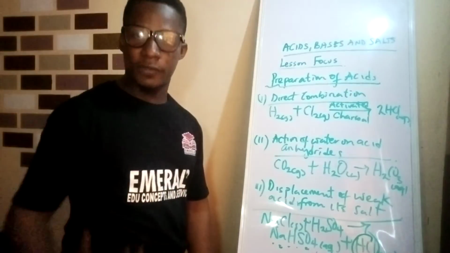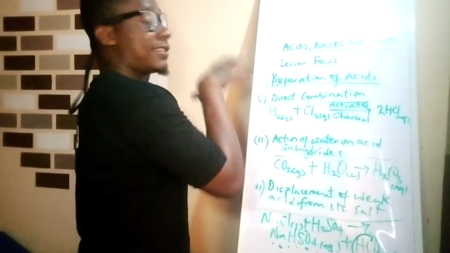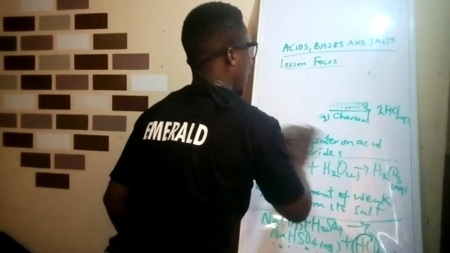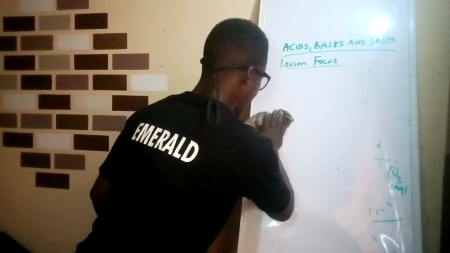You also have precipitation method from sulfides and the like, but these are three major ways by which acids are produced. So finally, let's look at uses of acid.